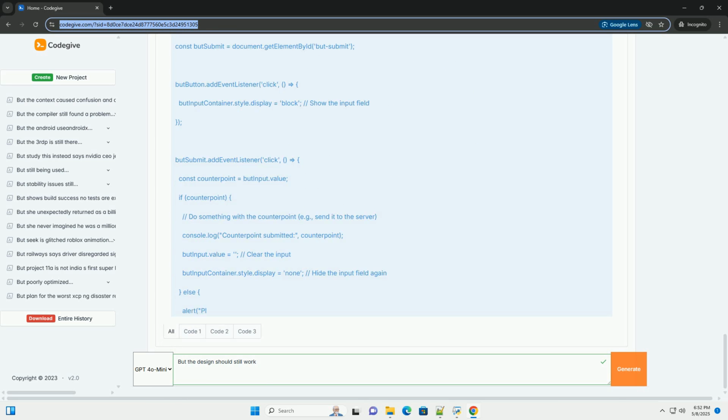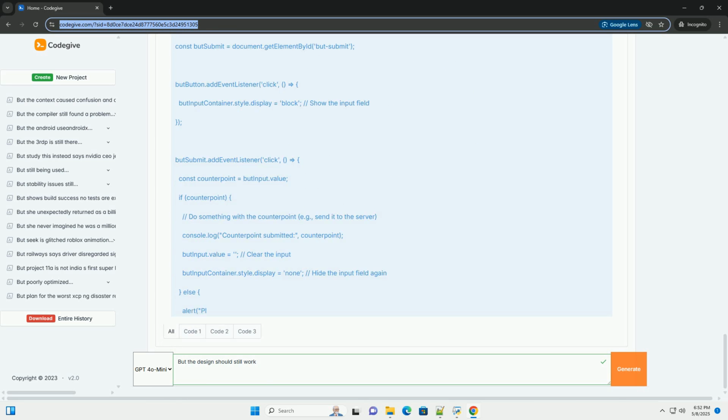It updates the button text to unbut or but, increases or decreases the but count, and updates the button count. Code example: triggering an input field. This version displays a text input field when the but button is clicked.